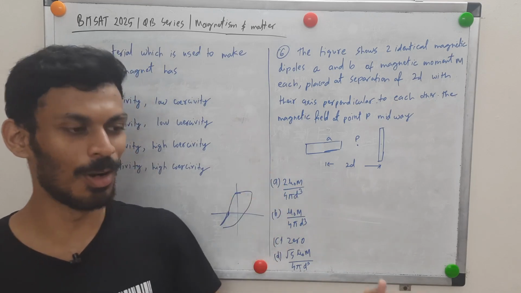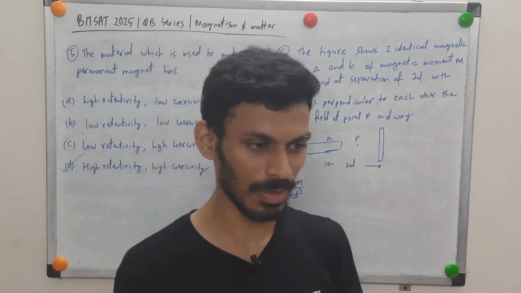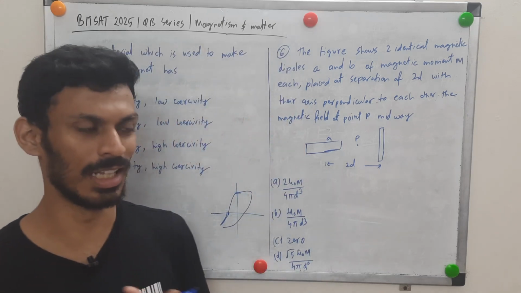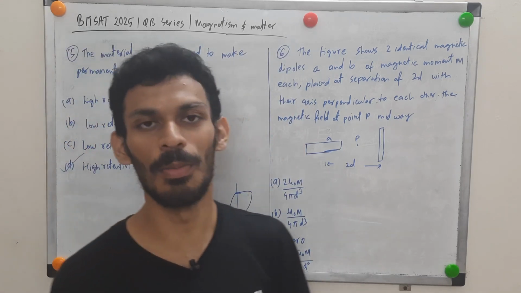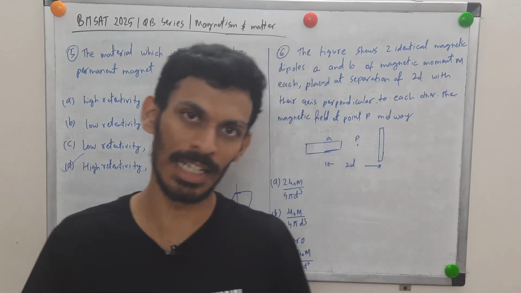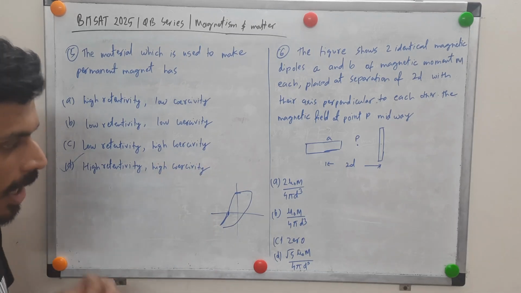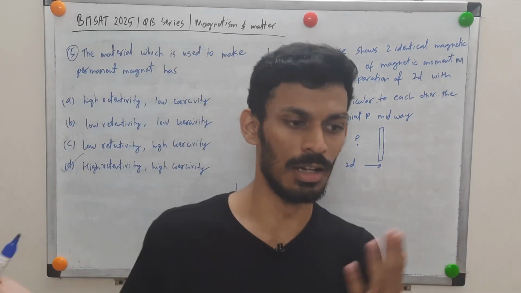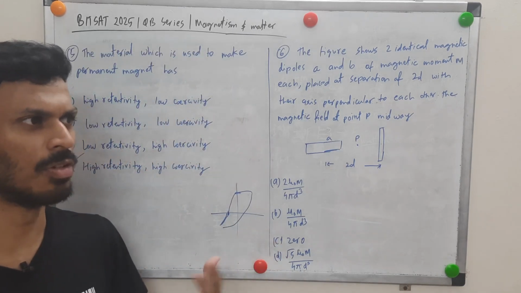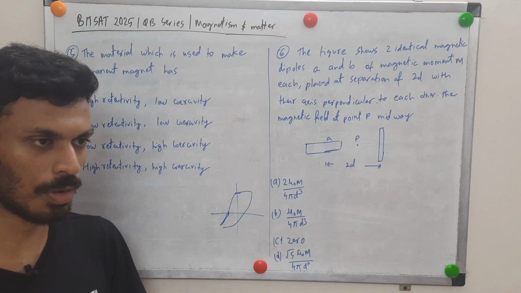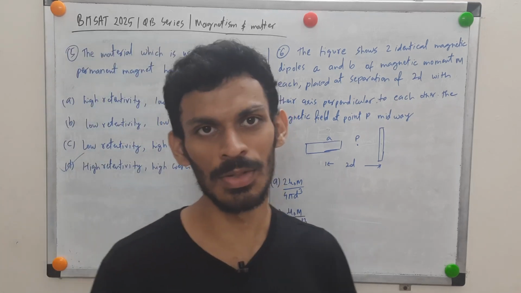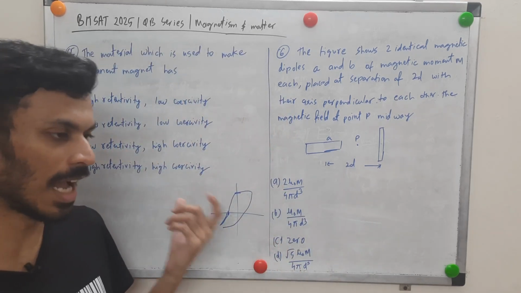Also, when you apply any kind of stress, or a field in the opposite direction, it should not demagnetize easily. So it should have higher coercivity. Both high. There are different types of materials, you might speak of electromagnets and two or three more. They'll be mentioned in your NCERT, so go through them and see which one has which properties.